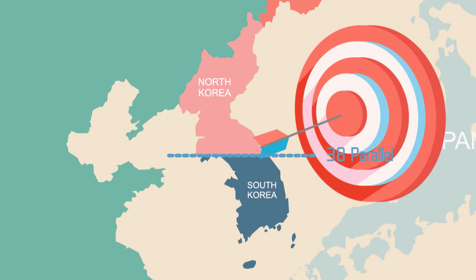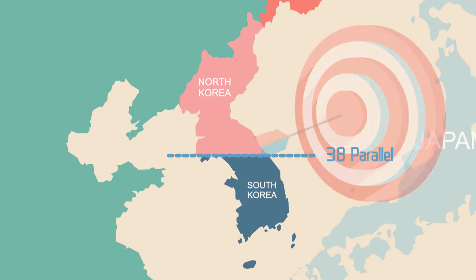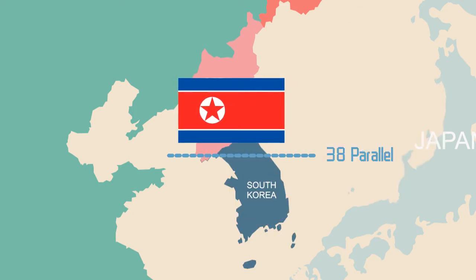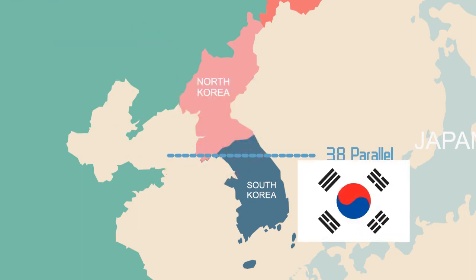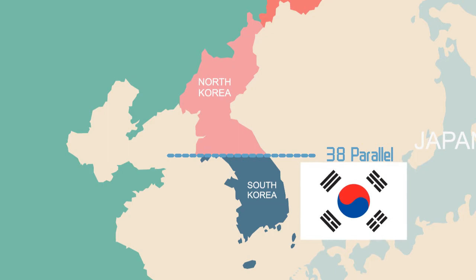When the war began, the goal of North Korea was to conquer South Korea, but North Korea failed. Therefore, North Korea lost because it did not achieve its goals. The goal of South Korea was to stop North Korea.